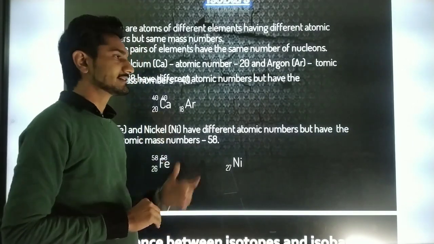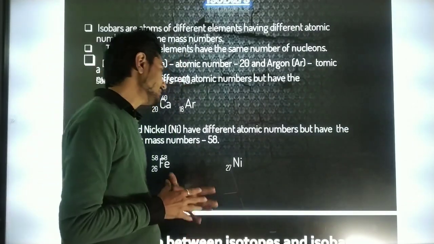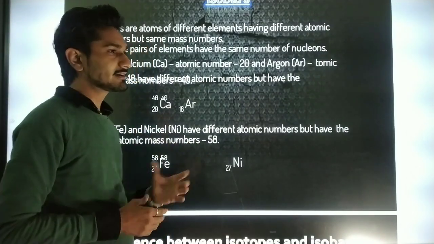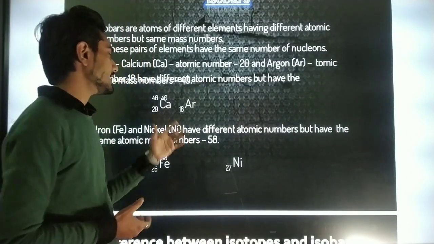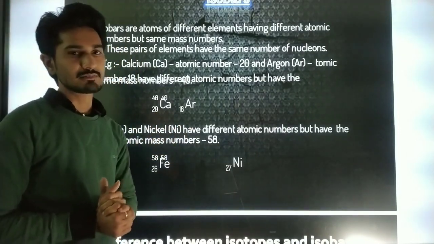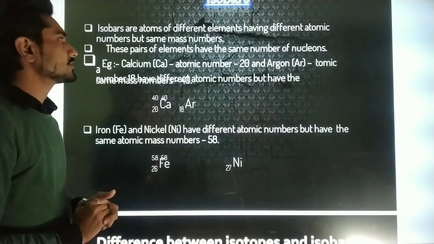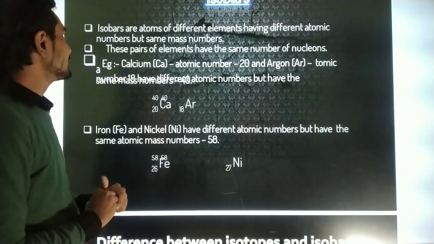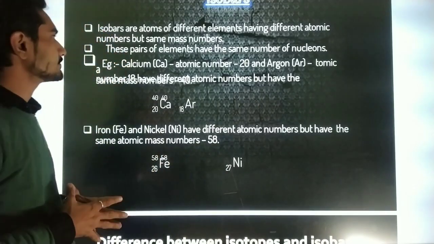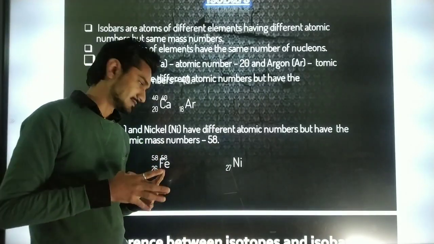As you can see, calcium and argon have the same mass number of 40 but different atomic numbers. Argon's atomic number is 18 while calcium's atomic number is 20. This is the basic definition: isobars are atoms of different elements having different atomic numbers but the same mass number.